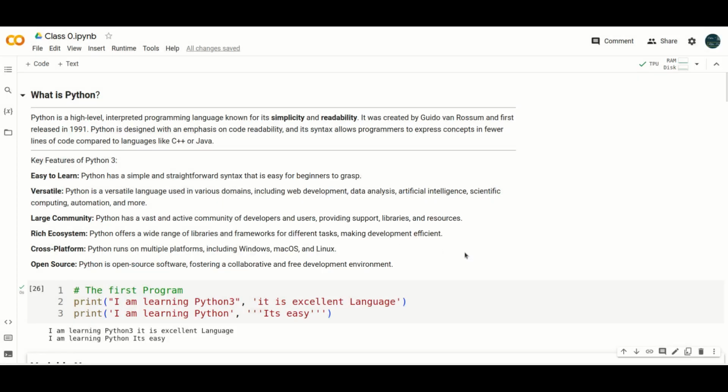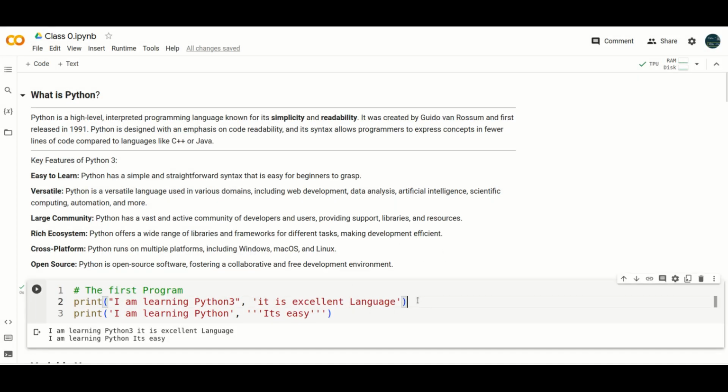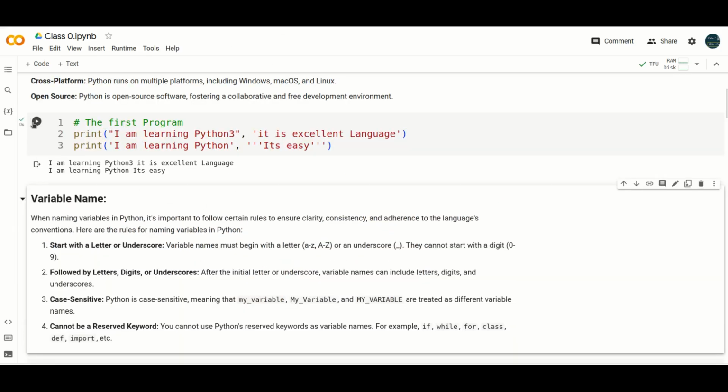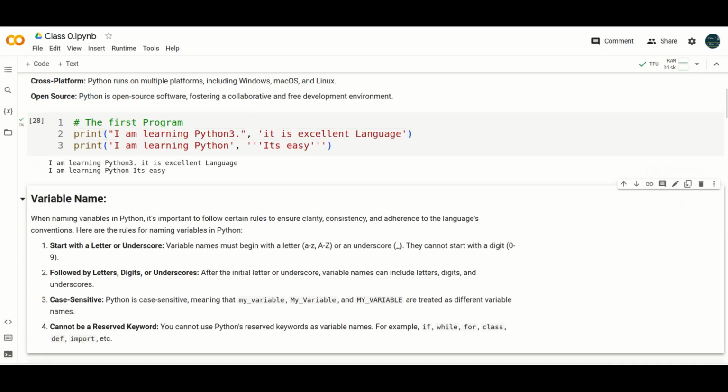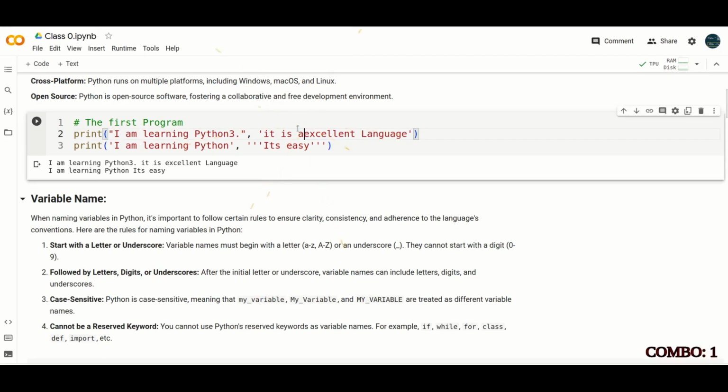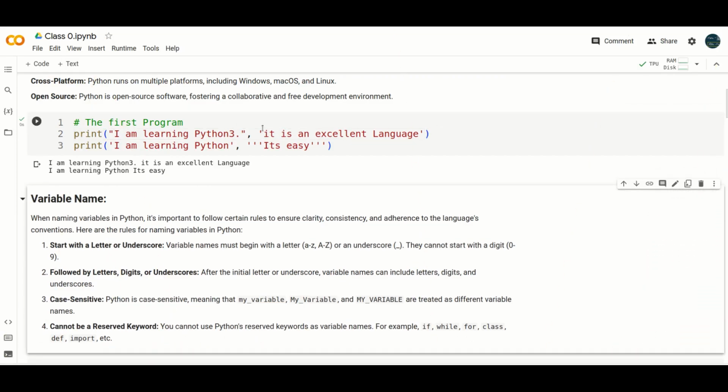If you just consider the first line, in order to run the code you press Shift+Enter, or you press this button. This prints, I am learning Python 3. And if you add a full stop here and then press Shift+Enter, it prints, it is an excellent language. And here you just notice this: there is a double quote and there is a single quote.